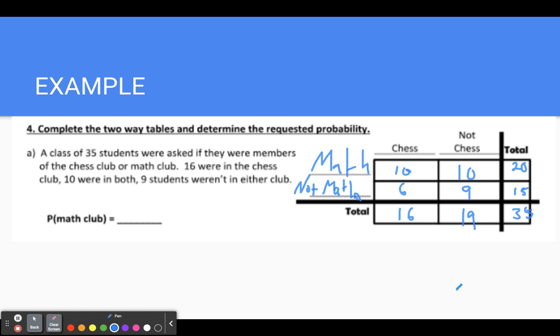Okay, so we can use our deductive reasoning to figure out where those places are, right? And now we can find out what's the probability that you're in the math club. Well, there were 20 people in the math club out of the 35 total students. Okay, that's how we would do that.